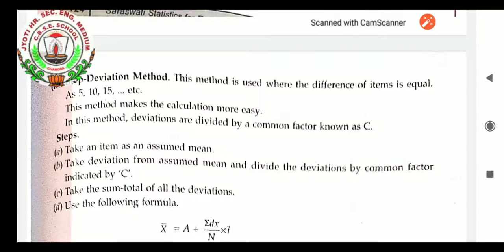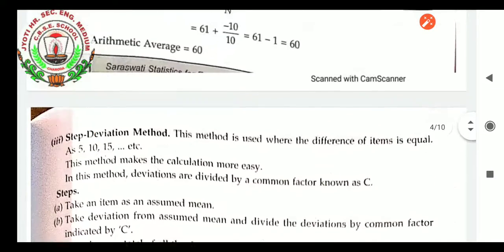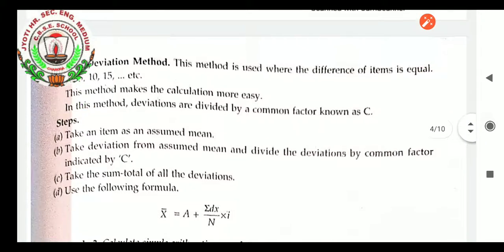For example, if the numbers are very big and calculating the sum of deviations is very time consuming, then we will divide the deviations by I, the difference between the values of x. The step deviation method is used where the difference between items is equal. Whatever items are given in x, if the difference between all the items is equal, then we can use the step deviation method.